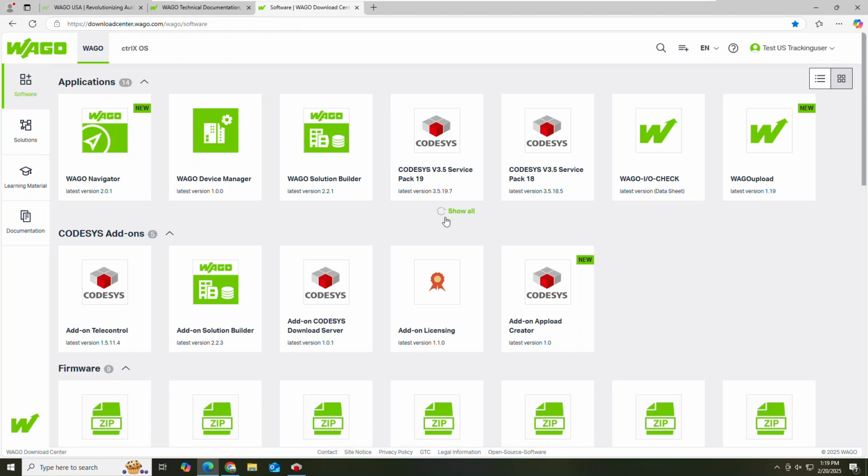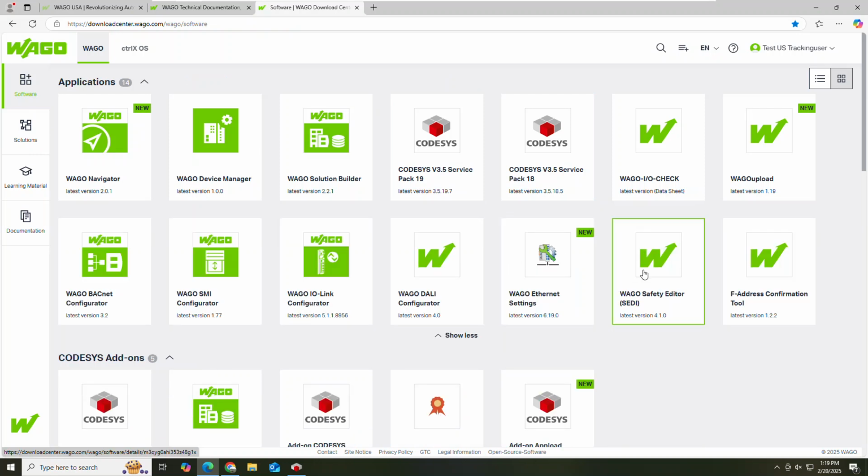And the other software that you're going to need is the IO-CHECK, WAGO Upload, and WAGO Ethernet Settings. The WAGO IO-CHECK is not free software. It's a one-time license fee. And it also contains WAGO Ethernet Settings as well.